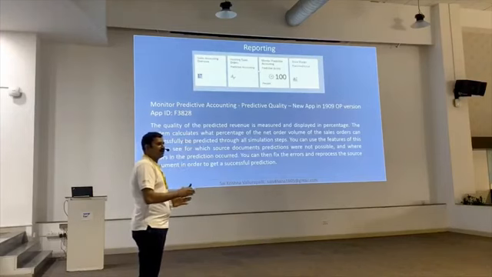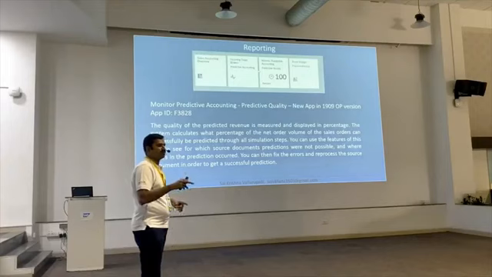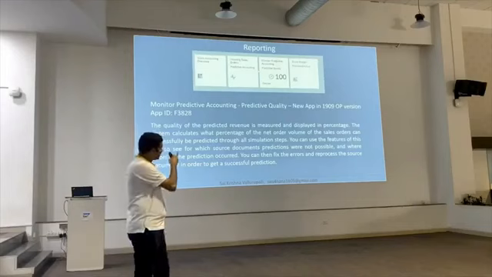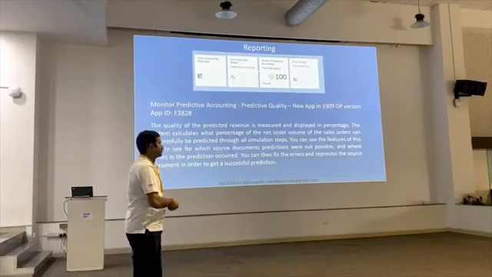Suppose out of the 100, 80 are converted to predictive and 20 are not converting. So it will show 80%. And if you execute these reports, you can see the 20 sales orders and where the problem is. So you can troubleshoot the problem from here itself. That is introduced in 1909. The initial version does not have it. From the 1909 version onwards, this monitor predictive accounting quality reporting is there. Earlier it was not there.